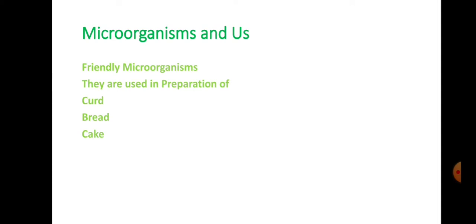Bacteria, fungi, protozoa and algae. And virus is a different group from other microorganisms. We have also seen what diseases are caused by these microorganisms, and we have already seen images of microorganisms in the last video.